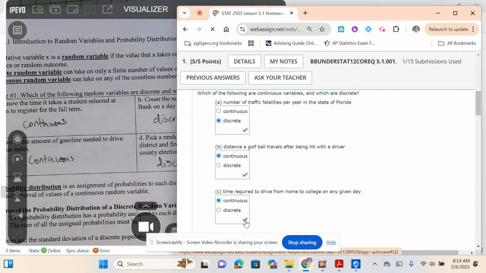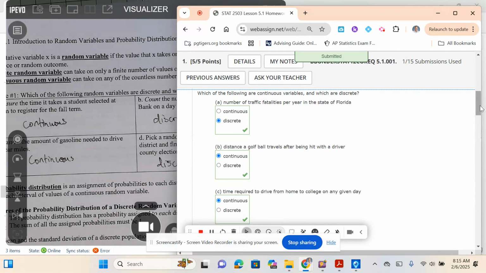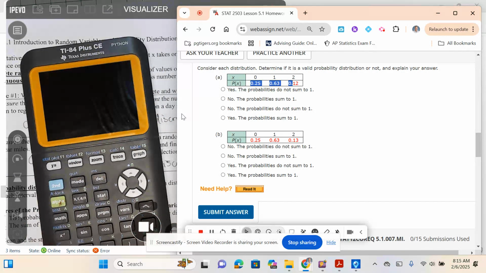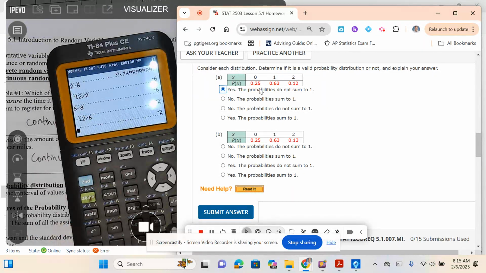Two, we're going to analyze probability distributions and see if they're valid. So let's talk about this. Let's recall, what does it take for a probability distribution to be valid? What would have to be true about these values? They have to add up to 1 or 100%. These are the values expressed as proportions. So the key is, do these values add up to 1? This first one does. So this could be a valid probability distribution because the probabilities sum to 1, since all the possible outcomes in the sample space add up to 1.